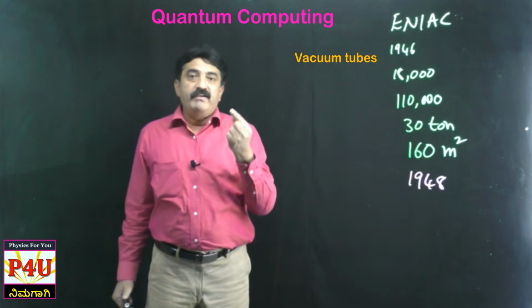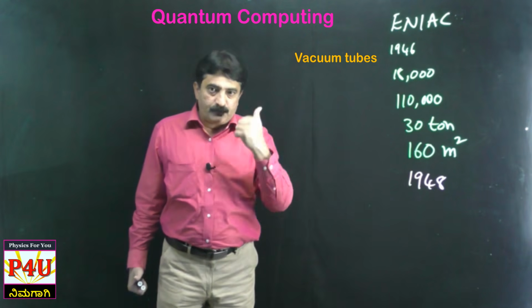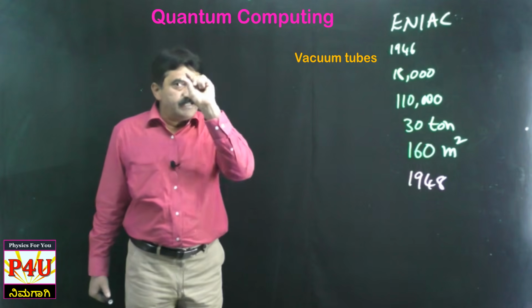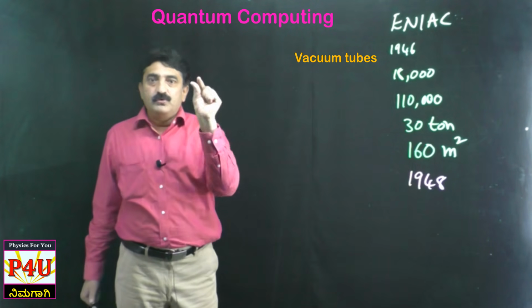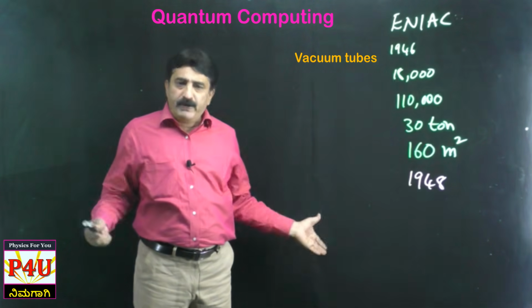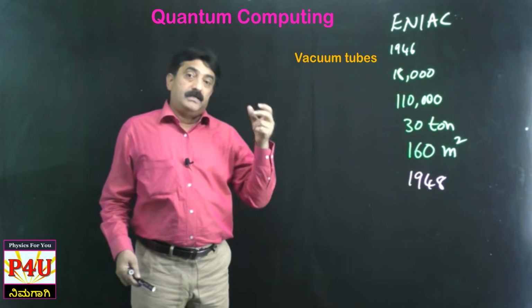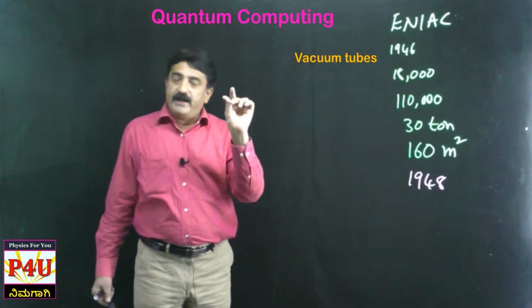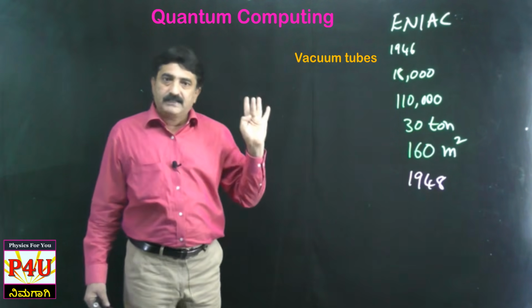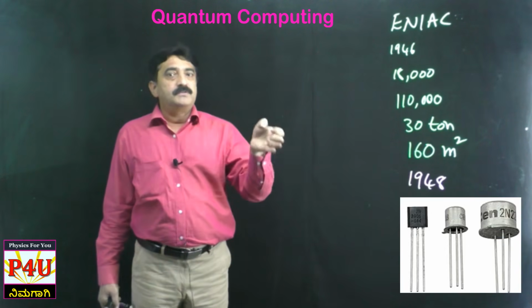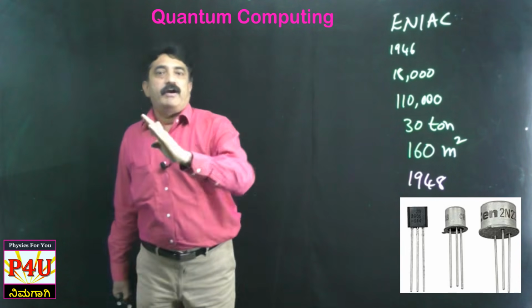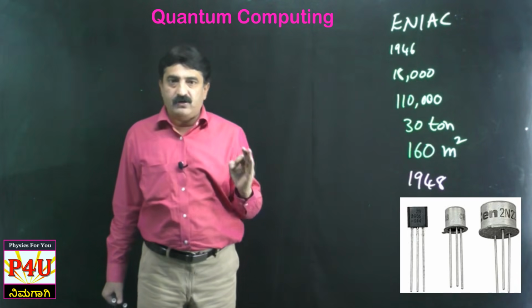So today we have transistors. You might have done experiments in the physics lab or in second PUC. You have seen a transistor. What you see there is actually a bigger one, but compared to a vacuum tube, that transistor is small. In a transistor there is emitter, base, collector. The same jobs, same operations we have in vacuum tubes also. So vacuum tubes were successfully replaced by transistors.